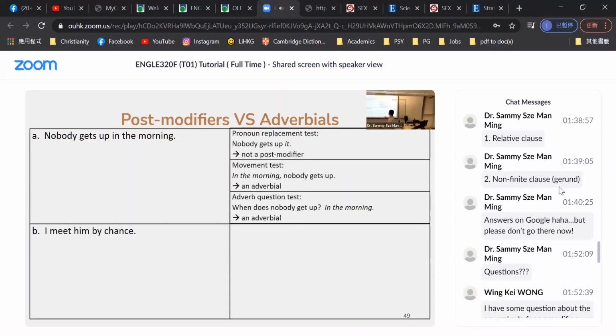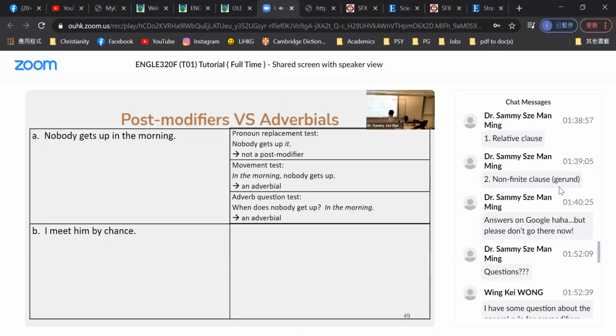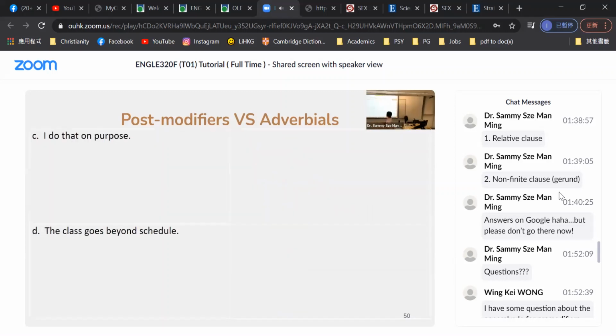Go. Press once. Continue. You can access the answer keys on Google Drive, and I'm not going over them in much detail. Go to the next slide, please.